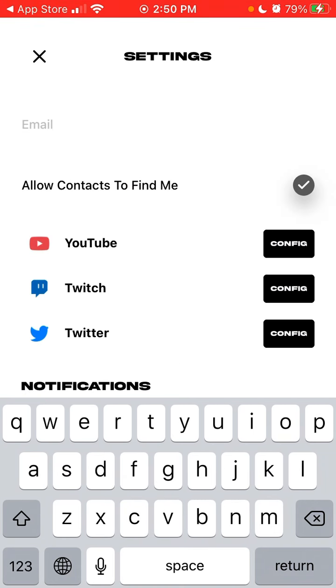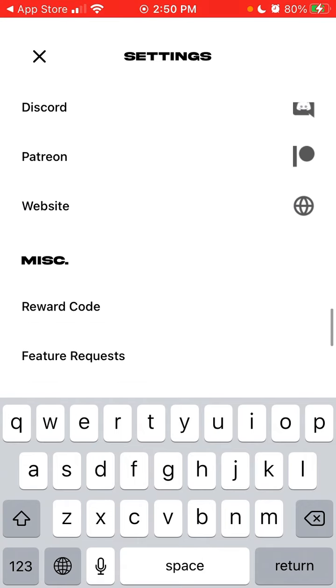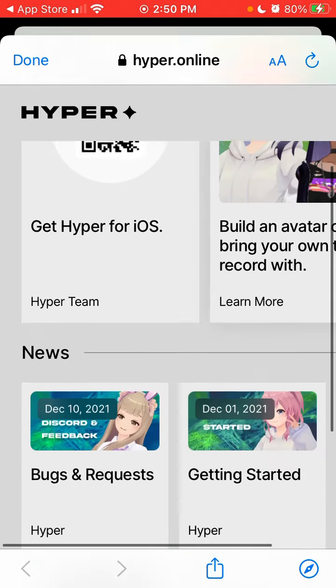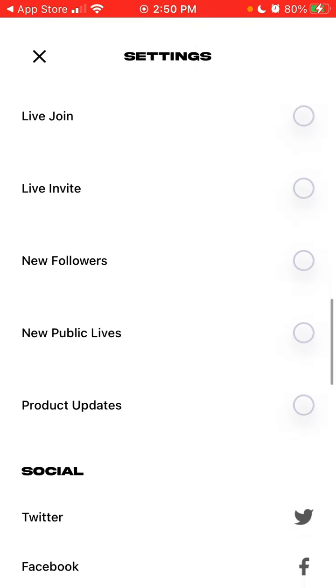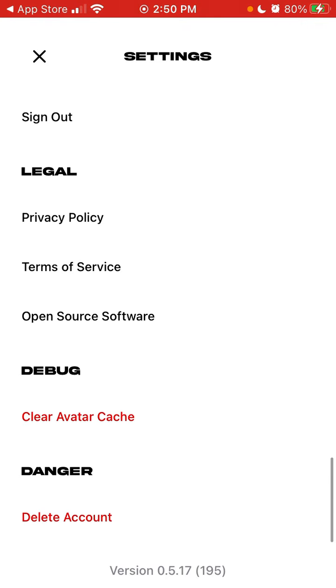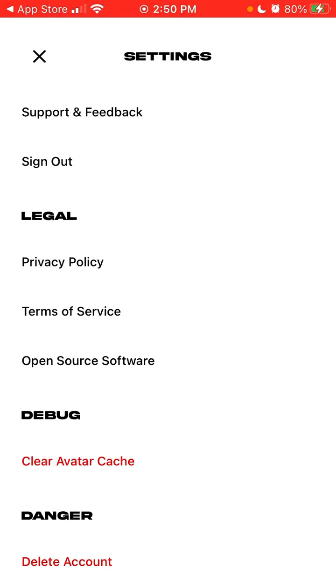I can give access to contacts, and then I can also customize with YouTube, Twitch, and Twitter. All of that to have live streaming. That's basically, I can also add all of these social elements. I can see all the details, support and feedback. Also in the bottom, if you want to delete your account, you can just tap delete an account. You can also clear avatar cache in this app as well.